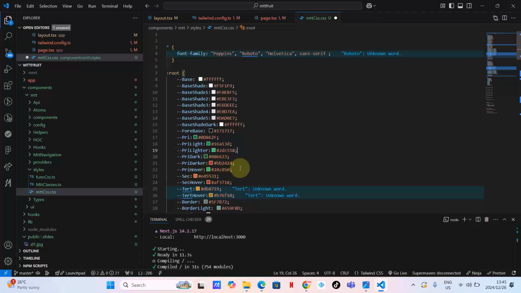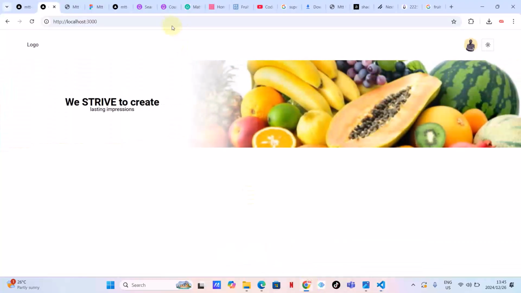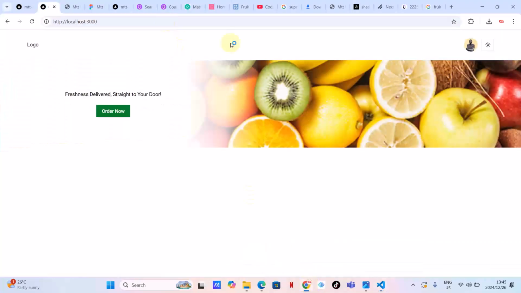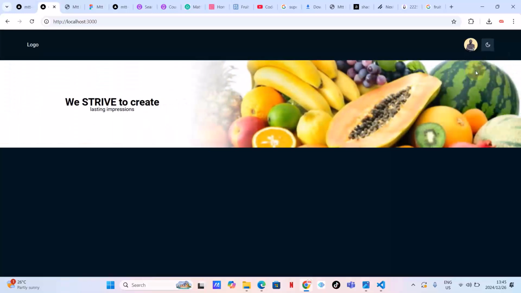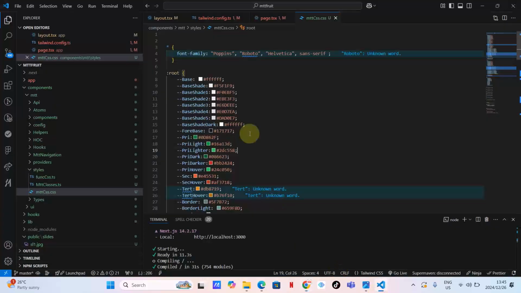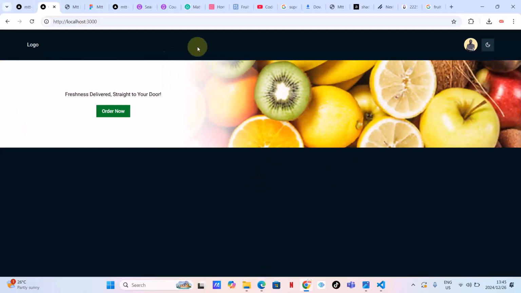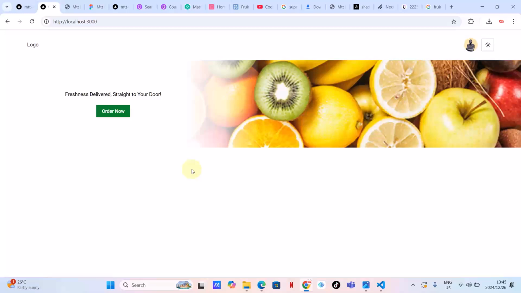Our secondary color is what? Let me stop here for now. About secondary colors, let's just click here and let's see. As you can see, guys, this is our primary color. Let's check. This is our dark version. Nothing more, nothing less. Obviously for now, these colors don't show up, but you will see as we are using the components, those colors will show up. I like the light version for now. I think I'm happy with this. I am happy with this.